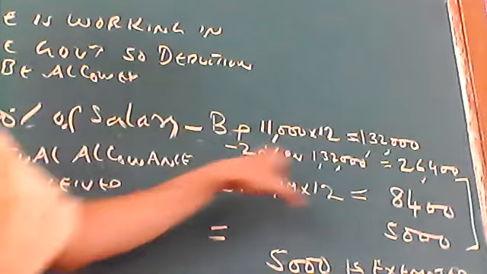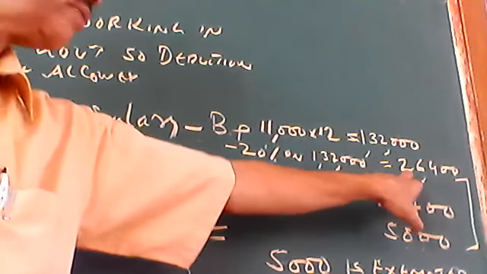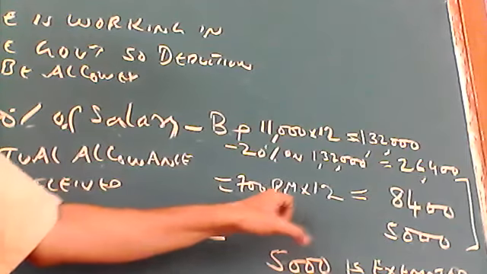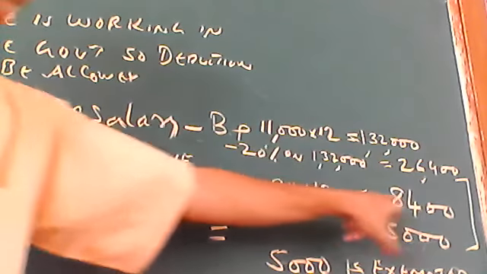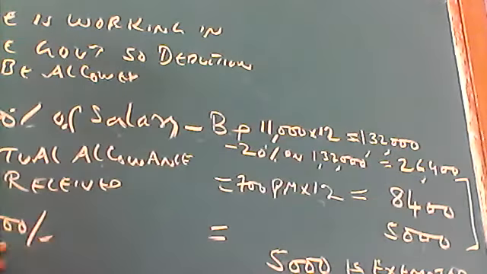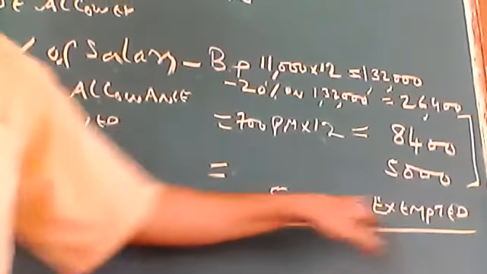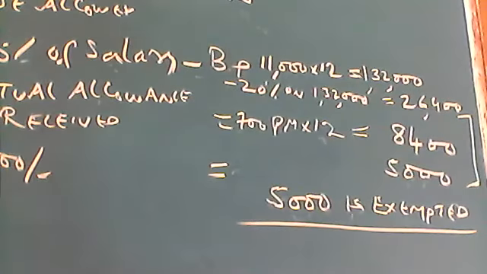So 20% on 1,32,000 is 26,400. She received entertainment allowances of 700 per month, converted into yearly, 8,400. The third is the maximum ceiling, 5,000. The least of the three is 5,000, which can be allowed as deduction. This is how to calculate exempted entertainment allowances, or the allowances which can be deducted.